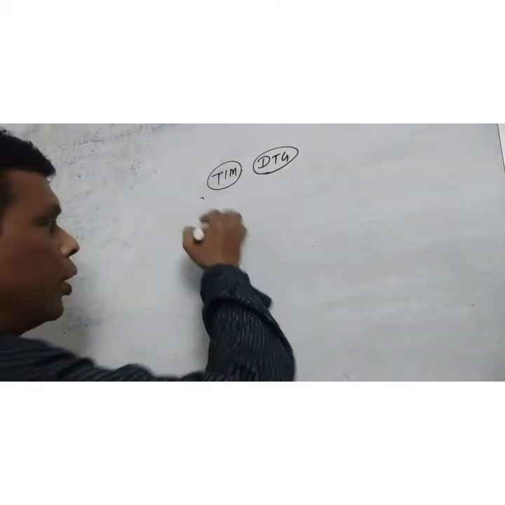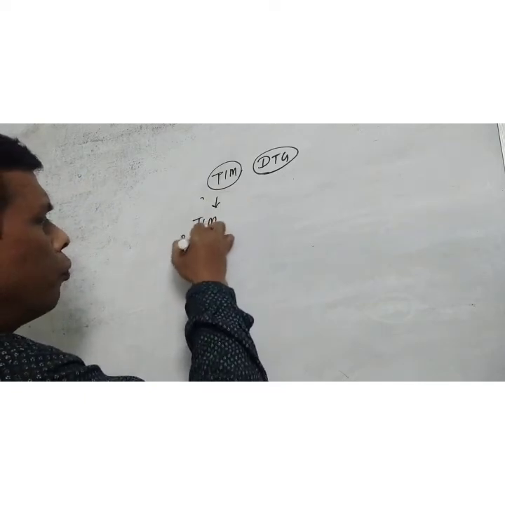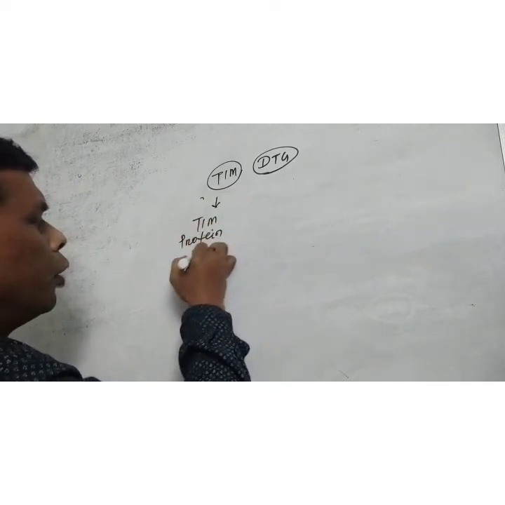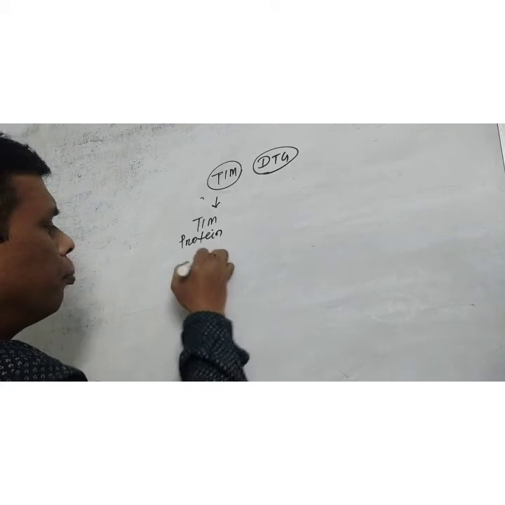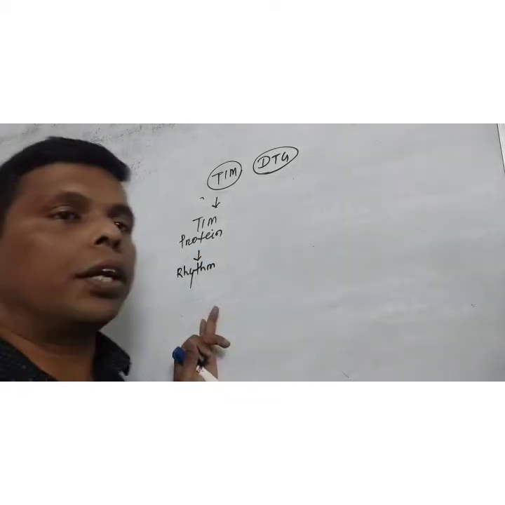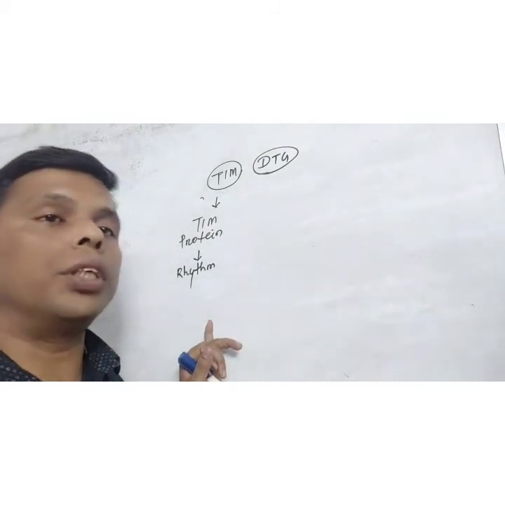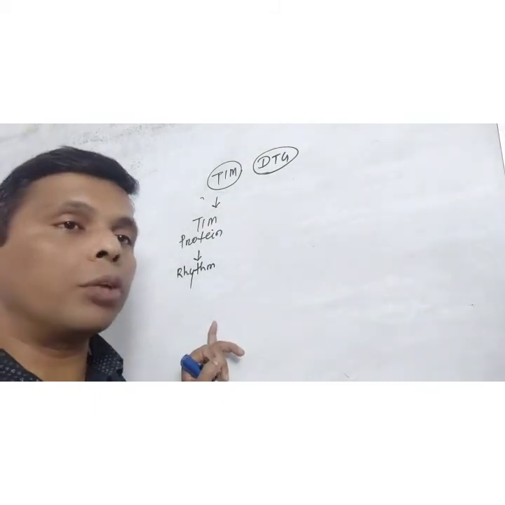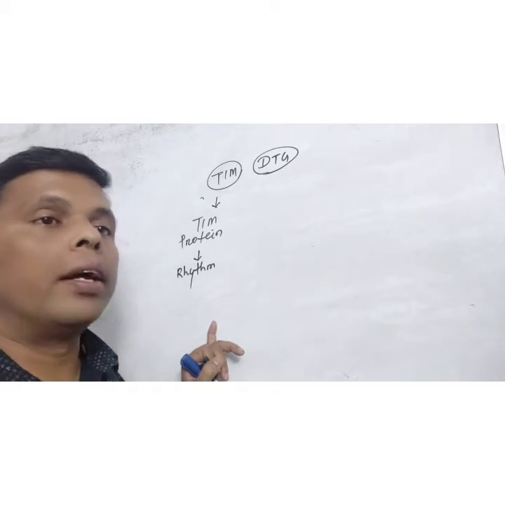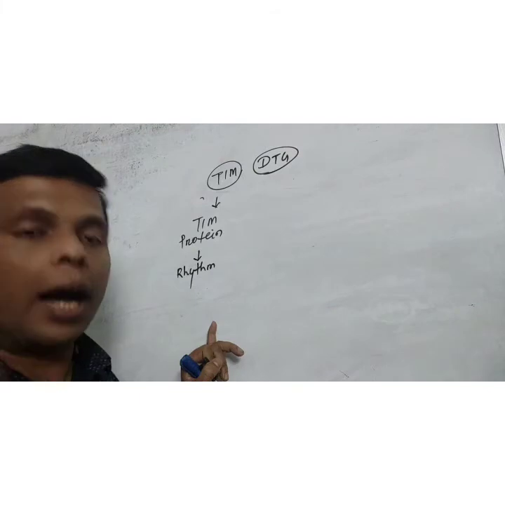The timeless gene produces the TIM protein. It produces a rhythm, the biological rhythm. The double time gene produces another protein, the double time protein, which delays the PER protein accumulation.